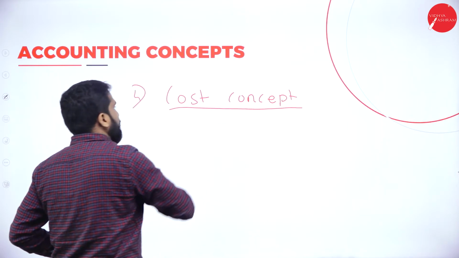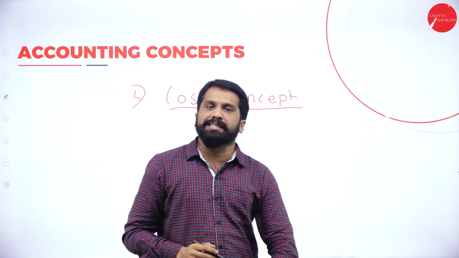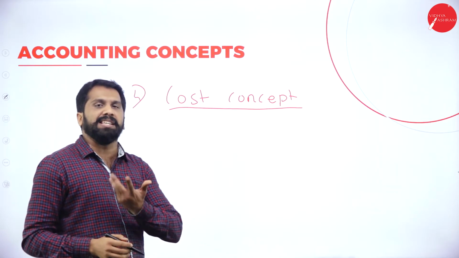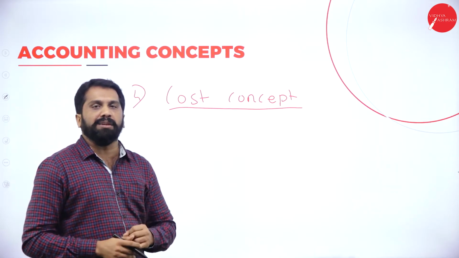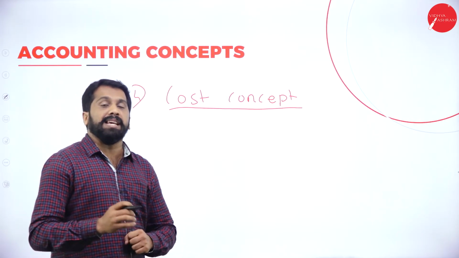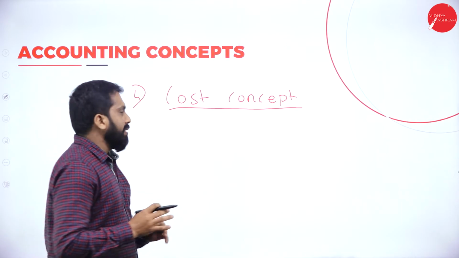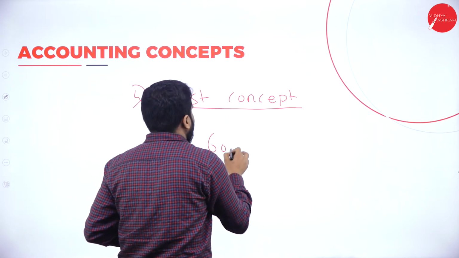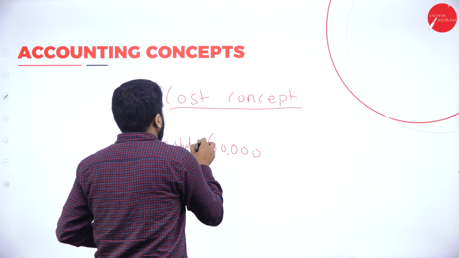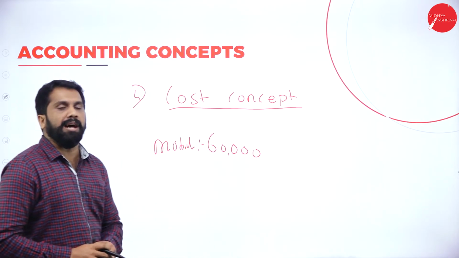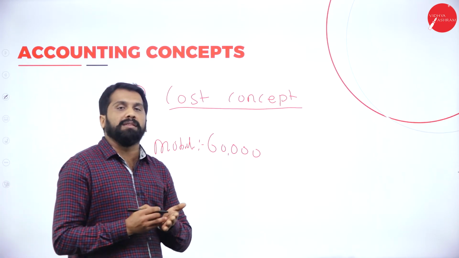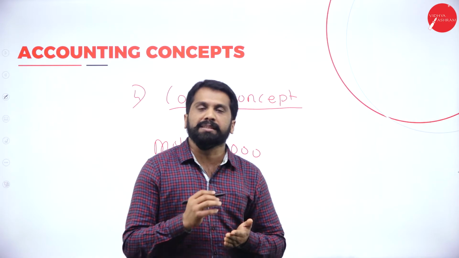Cost concept. Now, I'll give you the best example. You purchased a mobile, say an XYZ mobile, or else we can go for the Samsung Galaxy Note 10. You bought it for 60,000. What will you do? In your book, you will write down, I bought this mobile for 60,000.